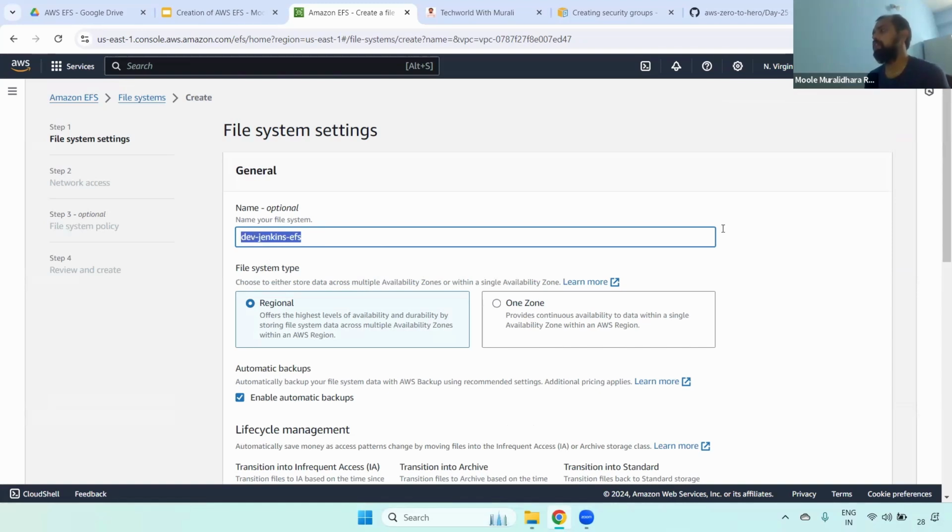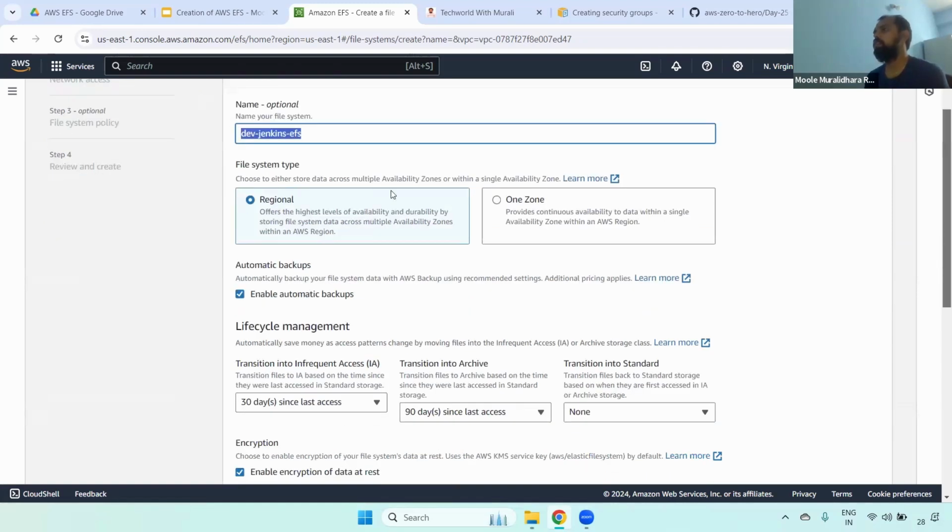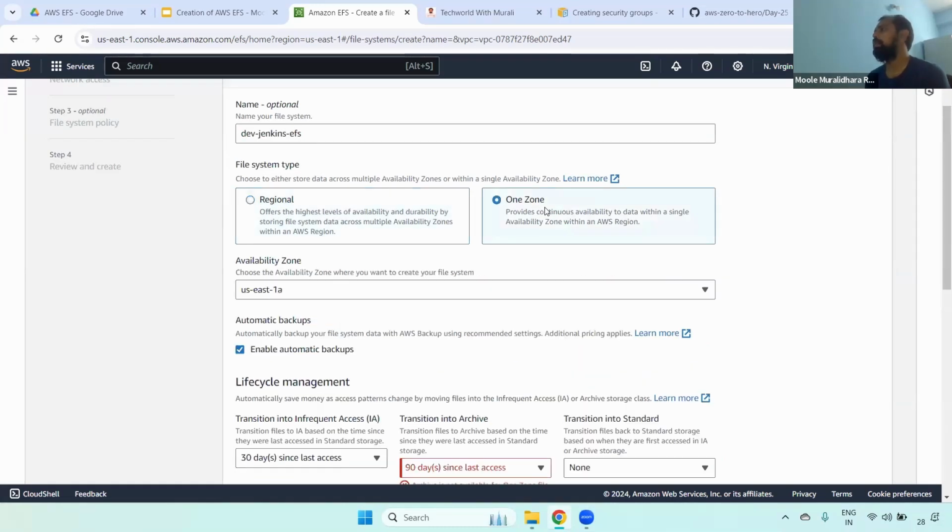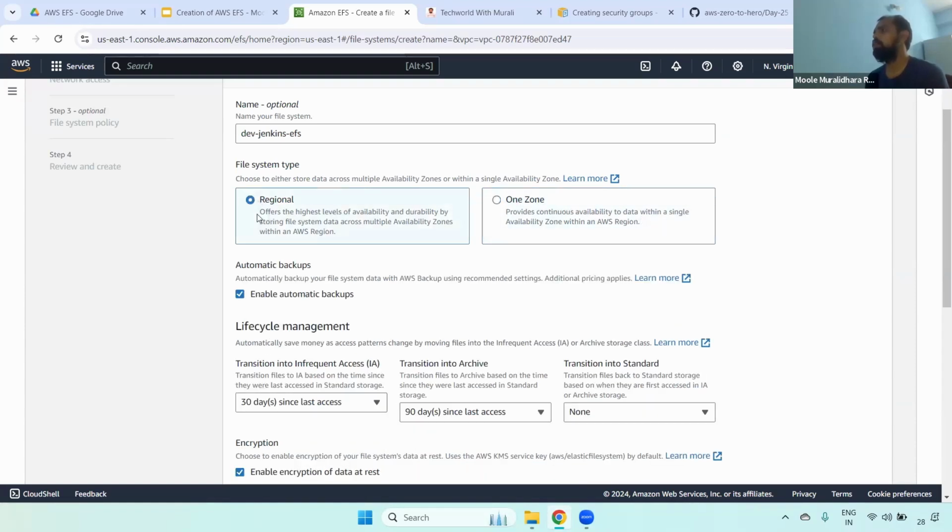Most important, what type of file system you are using, whether regional or One Zone. For dev, QA and UAT, we may use One Zone, which means the EFS is created in only one availability zone. But for production, we have to choose regional.